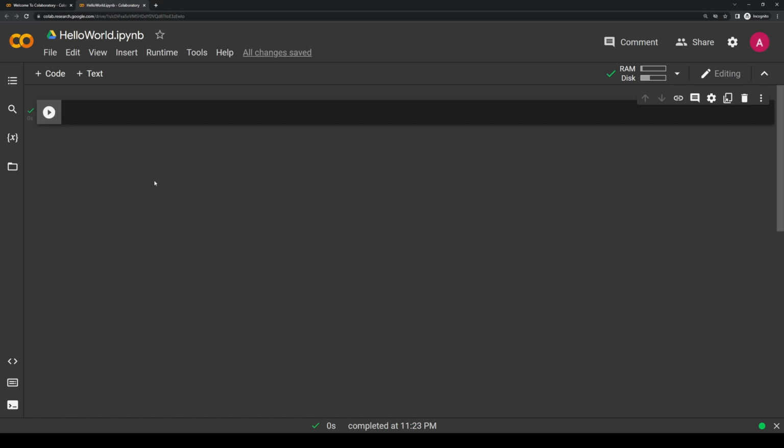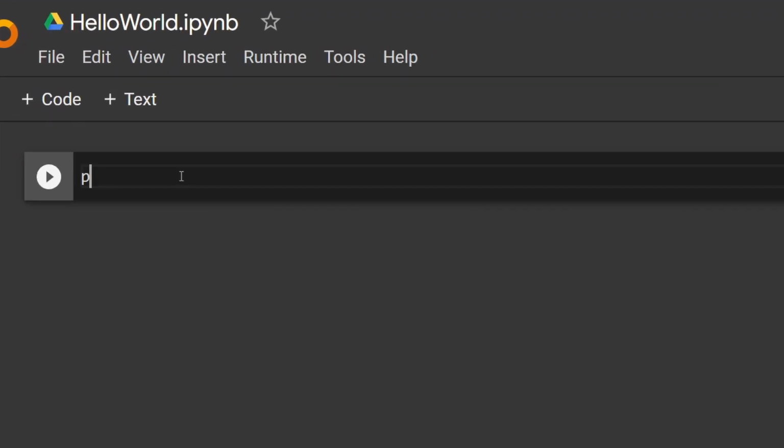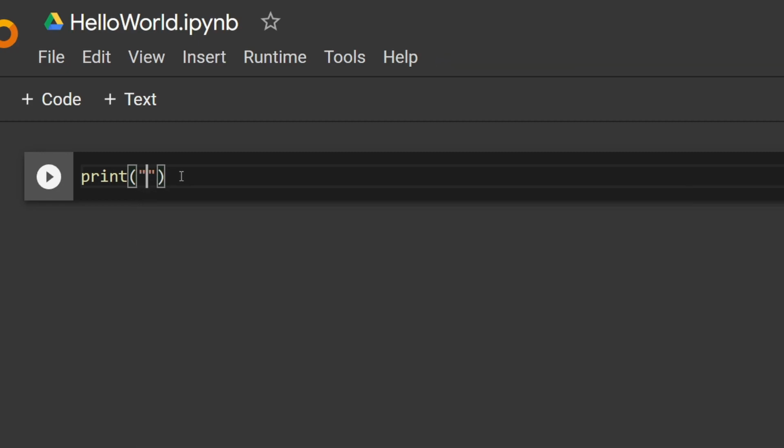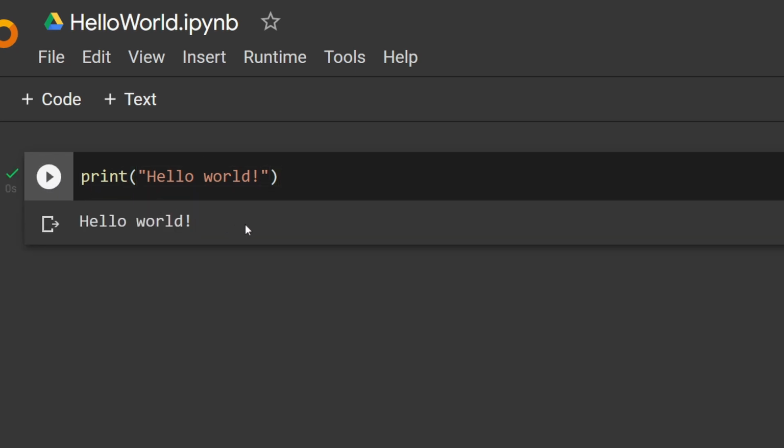To display any sort of output in Python, we use what's called a print statement. So to do that, I'll show you. We type print, then parentheses, and notice if you type parentheses, it'll automatically autofill both the opening and closing parentheses. And then you want to put quotation marks as well, and that'll do the same thing where it's going to autofill both the opening and closing quotations. And then within that, we're just going to type hello world. And then now we just press the run button, and voila, hello world is displayed.